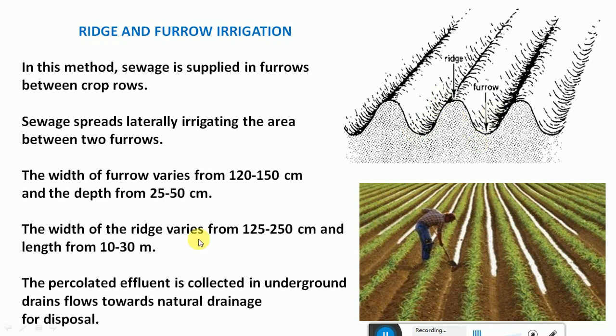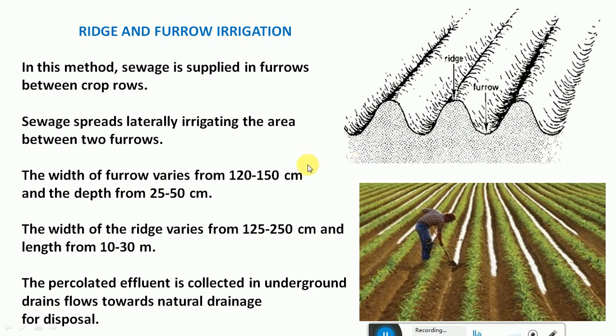The width of the ridge varies from 125 to 250 centimeter, and the length from 10 to 30 centimeter from the ground. Then the percolated effluent is collected in an underground drain flowing towards natural drainage for disposal. The water is allowed to flow into these furrows, and the crops will be grown on the ridges.